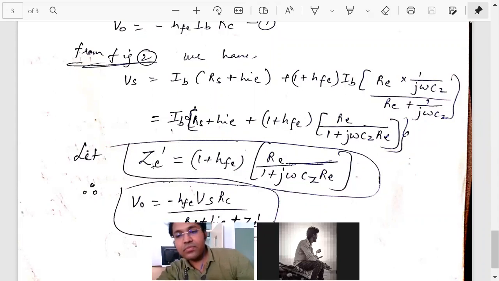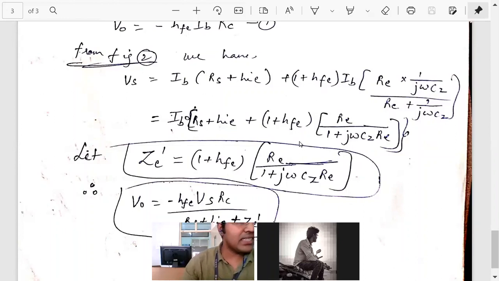Just for simplicity, I don't want to write the very big expression there. So Vs is equal to IB into (RS plus hie plus ZE dash).